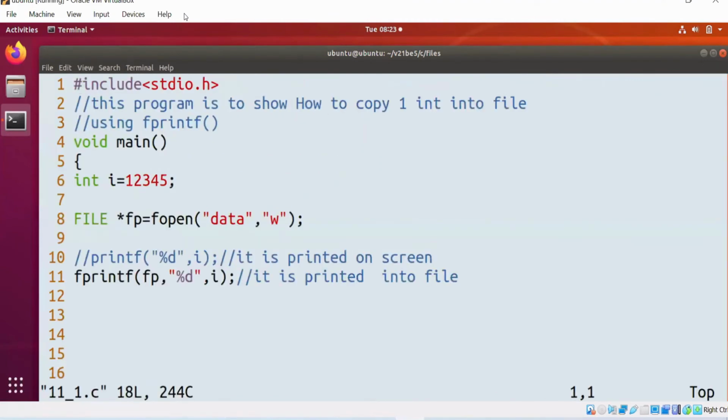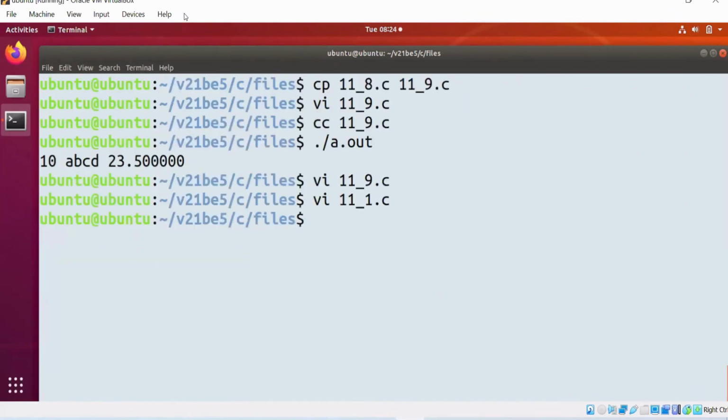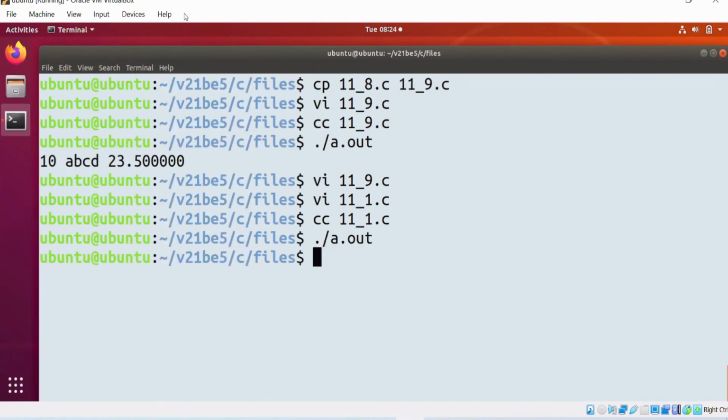Now in this program, can you tell me what we are copying into the file? What we are putting into the file? Can I say we are putting one integer into the file? What is the size of an integer? Size of an integer is 4 bytes, right? Let me compile the code. Let me run the code.